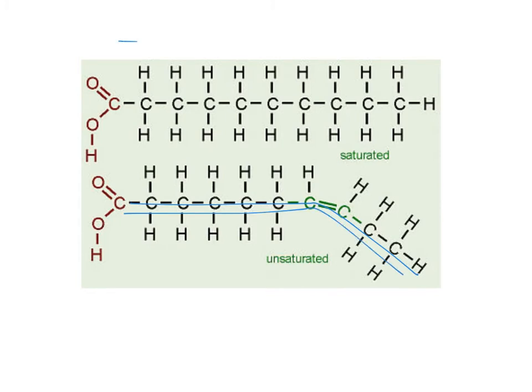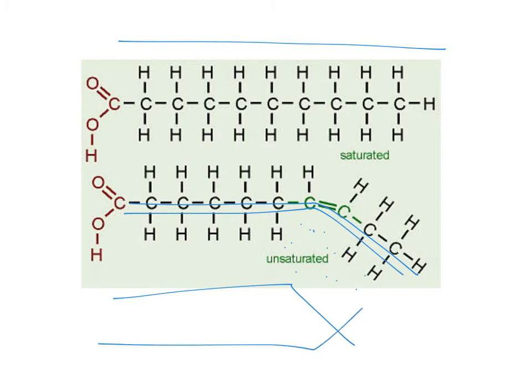It's not straight like the saturated one, and therefore there are some empty places between the molecules, and these empty places mean the molecules cannot get closer. Therefore they are liquid at room temperature.